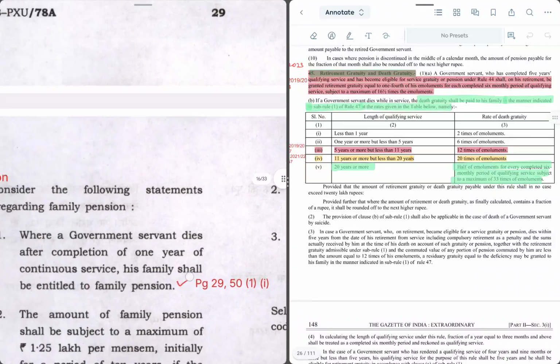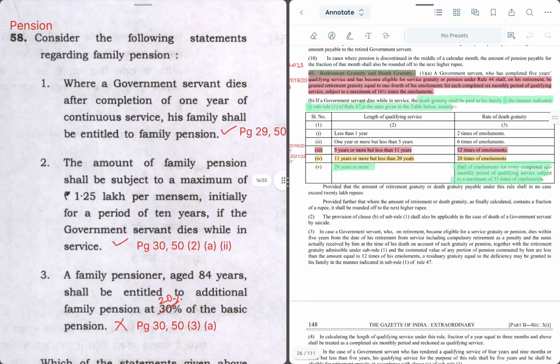Let's move on to the next question. Question 58 says consider the following statements regarding family pension.